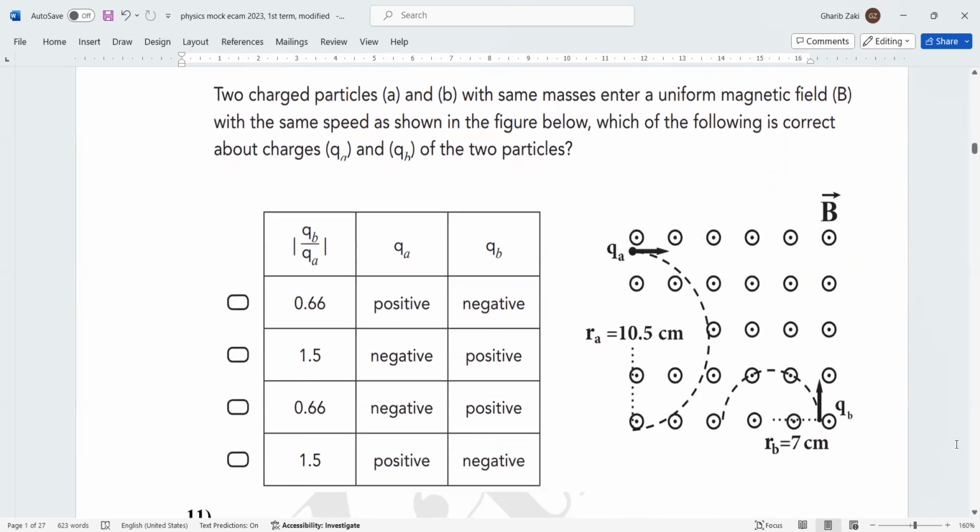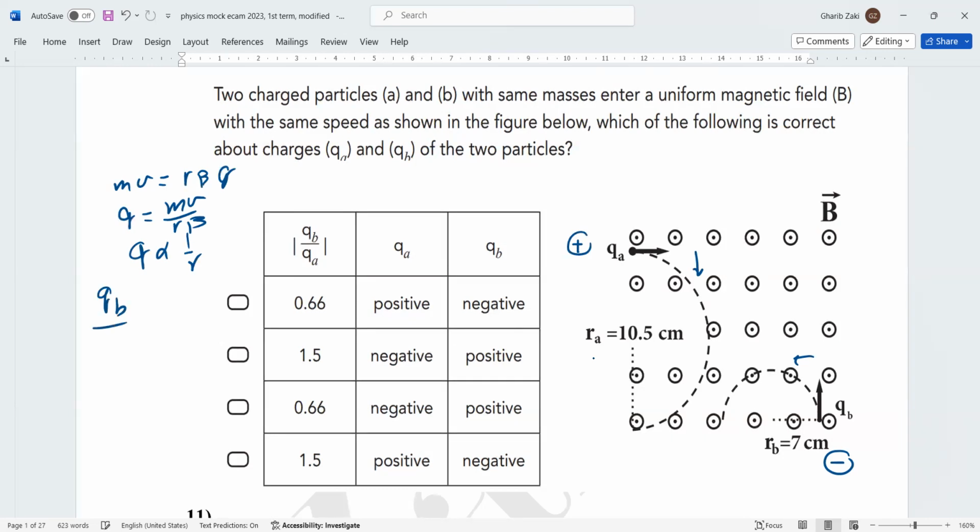Next question. It depends on the deflection. Here, this is Fleming left-hand rule because here out, so this is the deflection. Then this one is positive. But this one is opposite, so this one is negative. And you can calculate here, we know that MV equals R dQ. Then Q equals MV over RB. It means Q proportional inversely to R. Then QB over QA equals RA over RB. You can calculate RA and RB from the figure. You will get this answer.